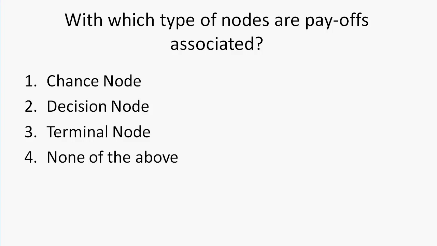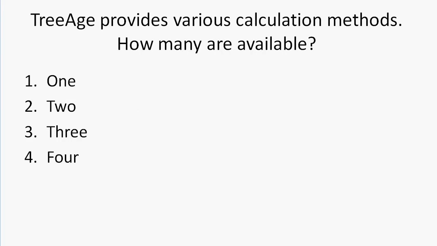Payoffs are generally associated with number 3, terminal node, and in this instance, when you transform a chance node into a terminal node, automatically a window will pop up asking you to set your payoffs, and your payoffs may be a cost payoff, an outcome payoff, or a clinical, a humanistic, or an economic outcome. Irrespective of the type of payoff that is defined, each of these numeric quantities or variables, if they've been defined at the decision node, are then entered into the payoffs.